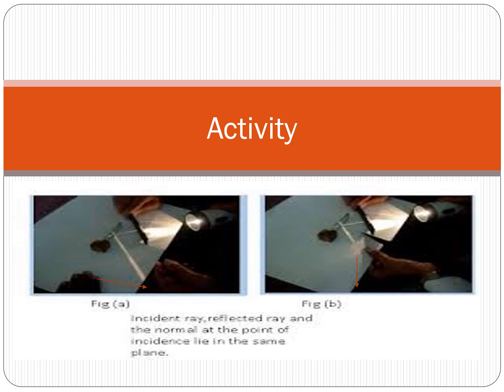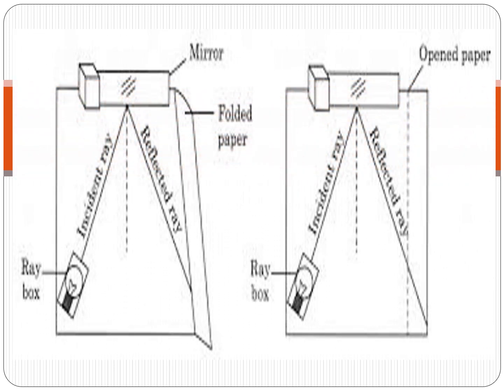Can you still see the reflected ray? Bring the paper back to the original position. Can you see the reflected ray again? What do you infer? When you bend the paper, you create a plane different from the plane in which the incident ray and the normal lie. Then you do not see the reflected ray.